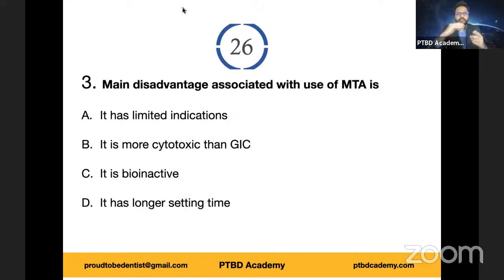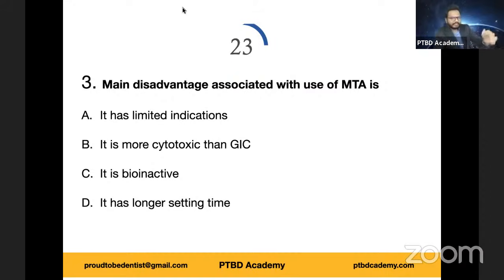Now let's move on to the next question. I'm restarting the timer. Here you go. A main disadvantage associated with the use of MTA. It has limited indications. It is more cytotoxic than GIC. It is bioinactive. It has longer setting time. So which one do you think is more appropriate?